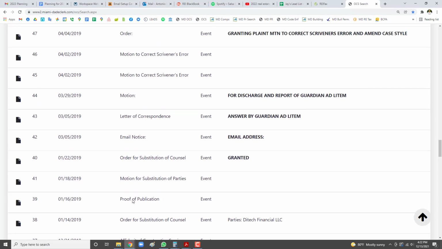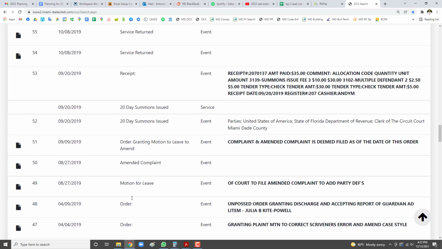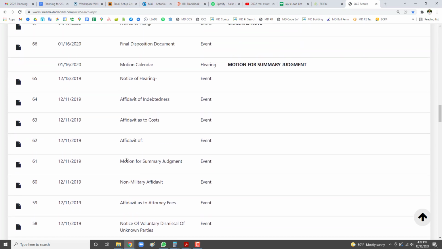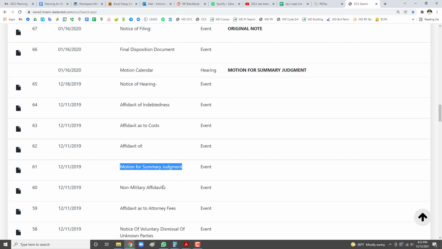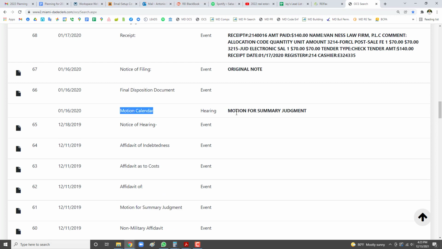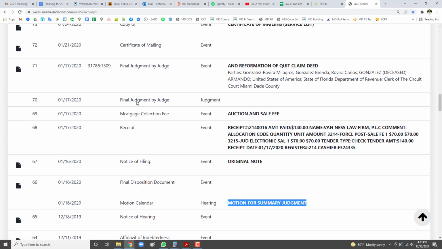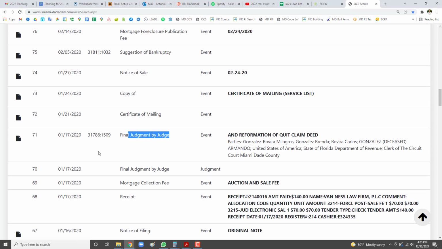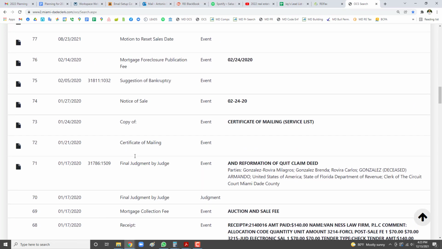But what we're really looking for, the first sign that this case is, here it is. This is what you're going to be looking for: a motion for summary judgment. The motion for summary judgment essentially indicates that this case is about 75%, 80% in, right? So if we look up, here's the motion calendar, so motion for summary judgment. And then if we keep going up, final judgment by judge, final judgment. So it looks like they got the final judgment. And then notice of sale.